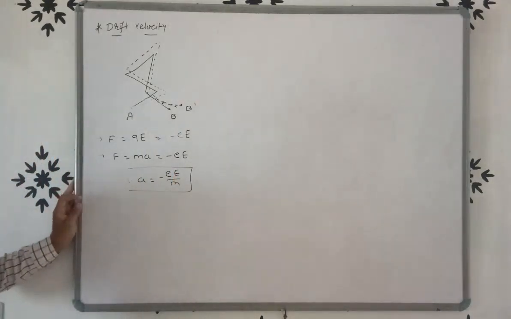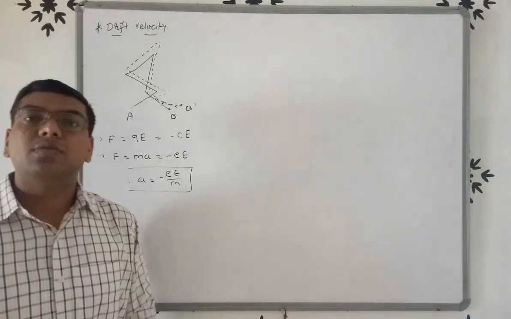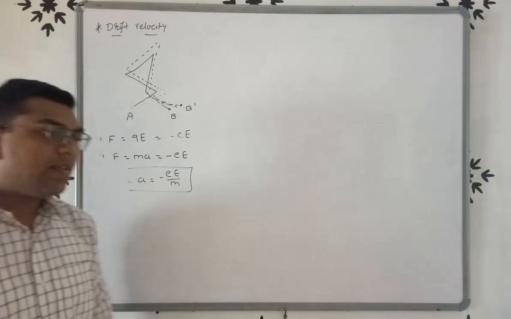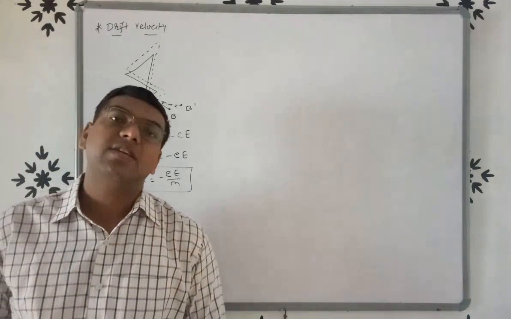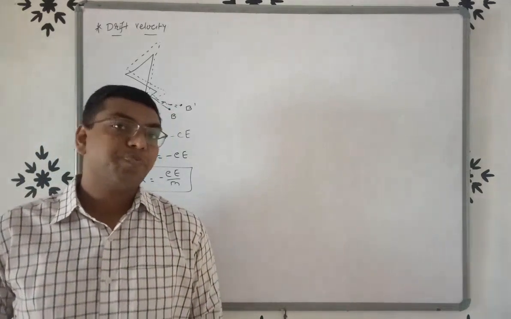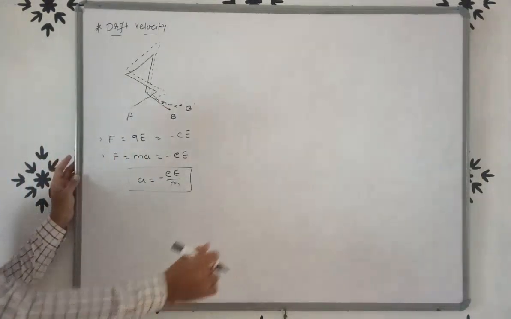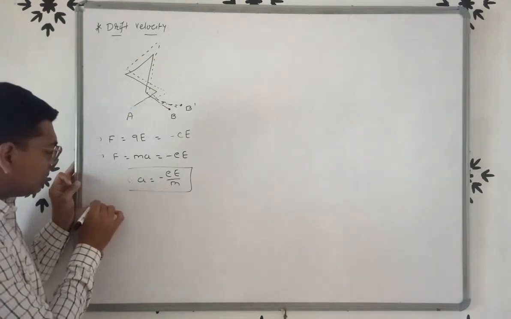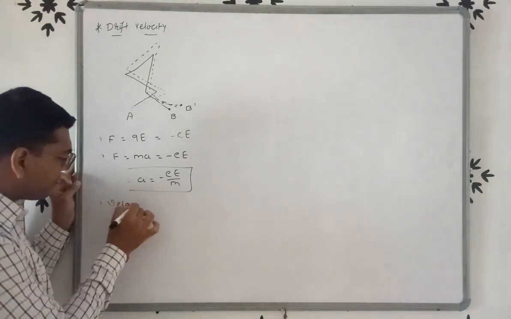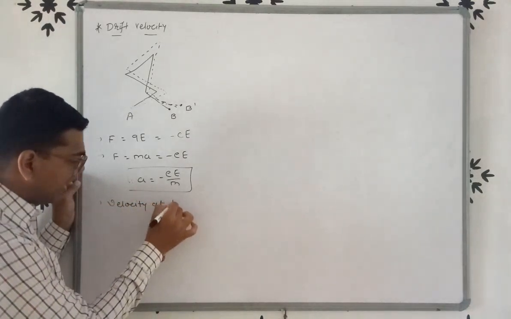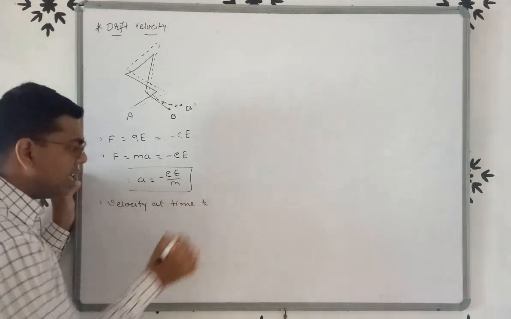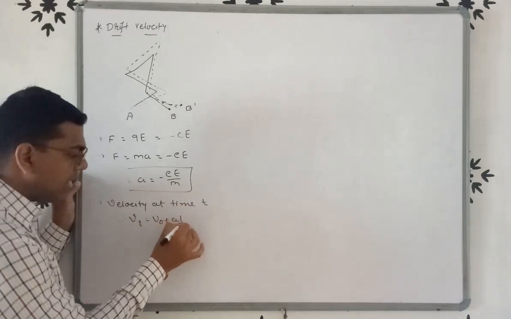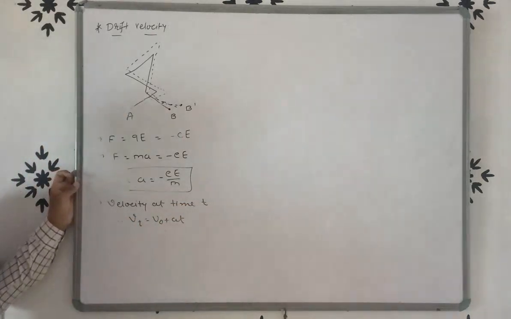Now if we want to find the velocity of the electron at time t, we know that the initial velocity will be 0, because we already discussed that the average velocity is 0. So the velocity at time t, Vt is equal to V0 plus at. We already discussed this equation.